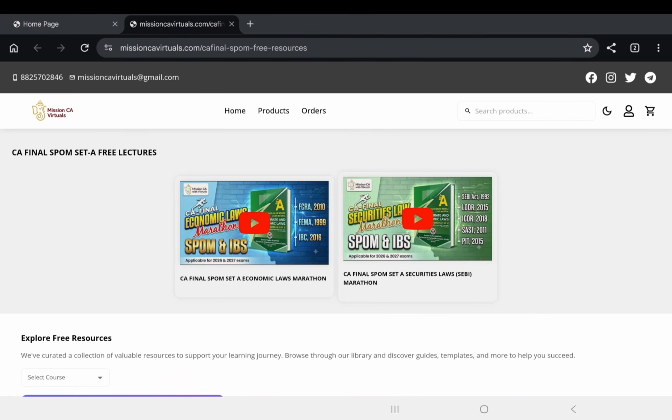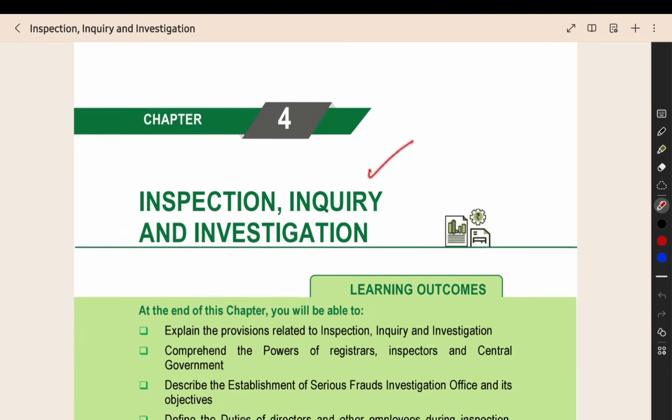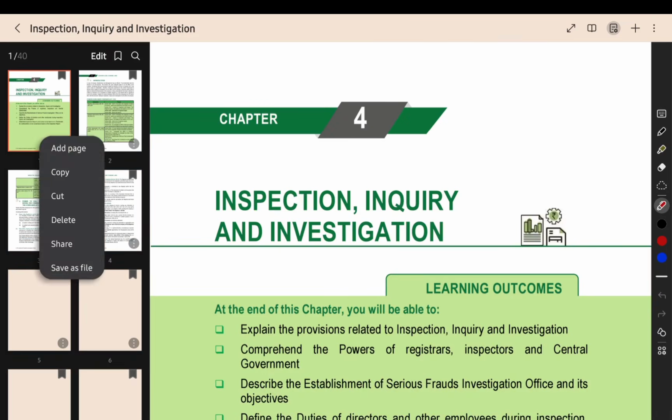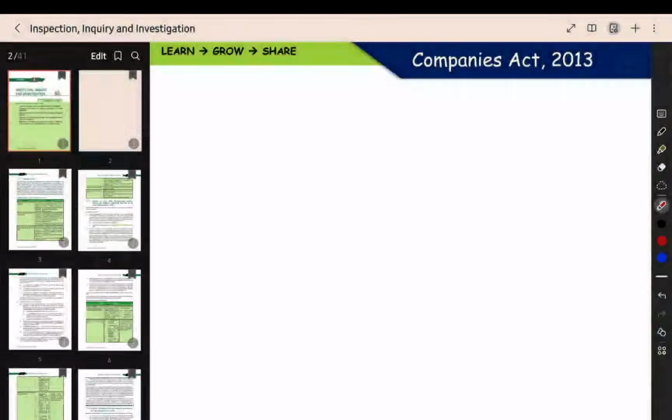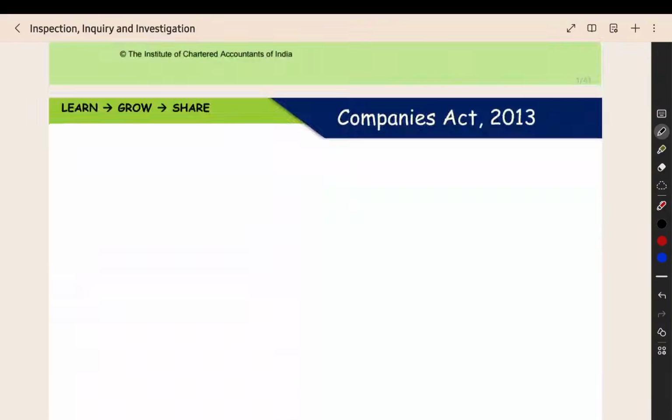So now we can start the chapter. Now we can start the chapter Inspection, Inquiry and Investigation, which is chapter number 4. First we can see what all the things are in this chapter. Here we have the heading Inspection, Inquiry and Investigation. So we can see the meaning of these three terms.